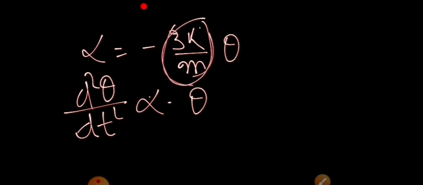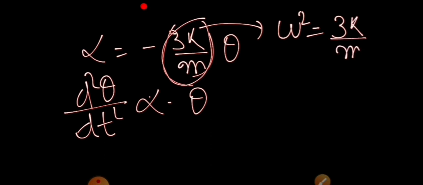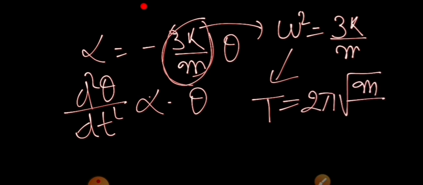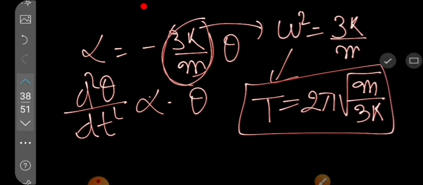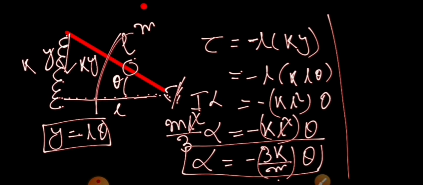This quantity we call omega square, equal to 3k by m. From this we can calculate the time period, equal to 2 pi under root of m by 3k. This is the time period with which the rod will be oscillating like this.